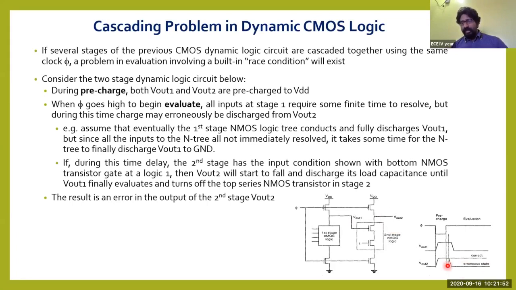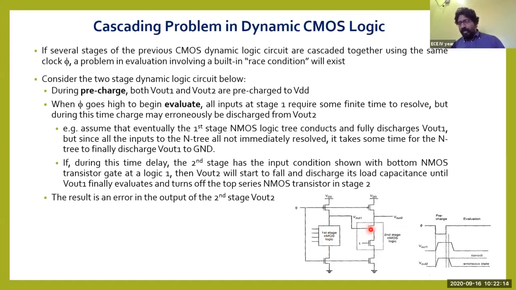Actually, you can see the waveform here. Actually, this one has to be like this. Before discharging of this one, this Vout2 should not discharge. But here what is happening, because of this condition, because all the N transistors in this first stage are not getting activated before this one is activated.